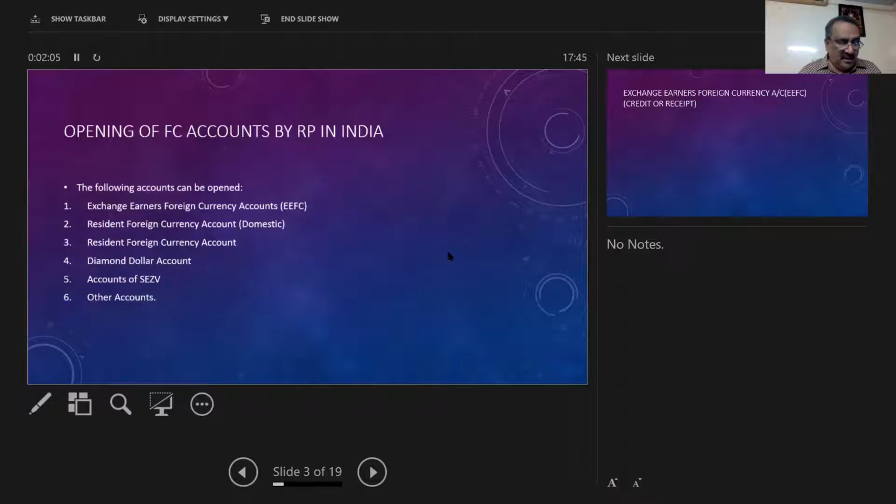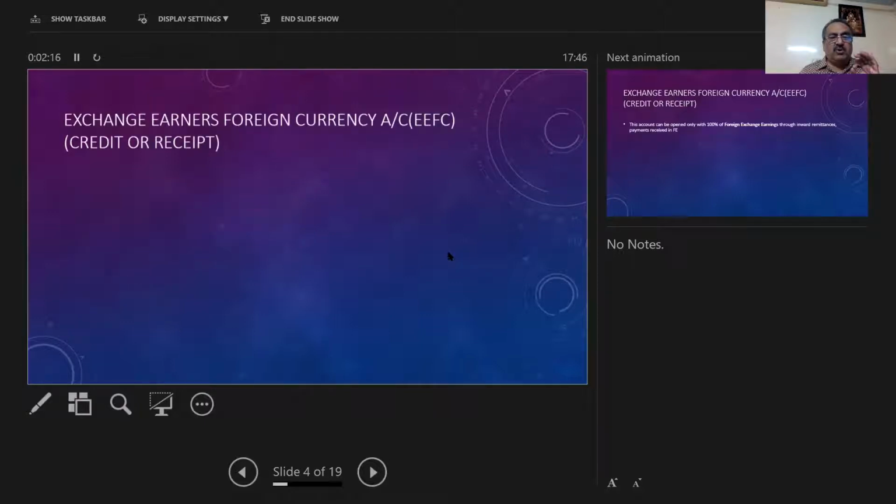Now we'll see each and every account's credit and debit. What are the eligible credits? What are the eligible debits in EFC account? Because you know that any bank account can be opened by adhering to the KYC norms. Here, export earners foreign currency account.